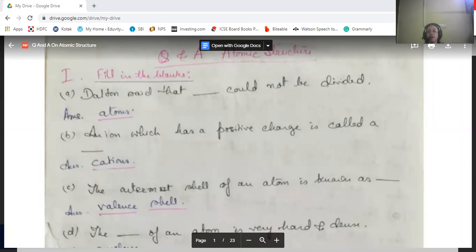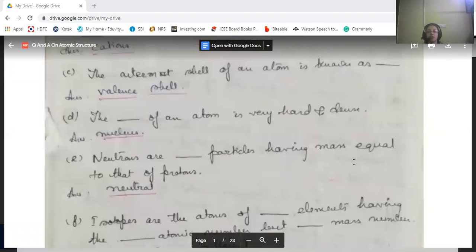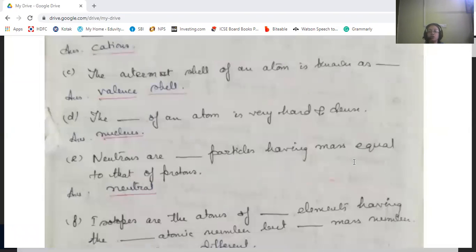Dalton said that atoms could not be divided. An ion which has a positive charge is called a cation. I'll tell all the answers, not the questions and answers separately, but together. The outermost shell of an atom is known as valence shell. Next is the nucleus of an atom is very hard and dense.